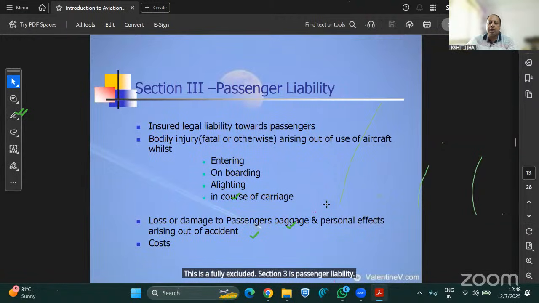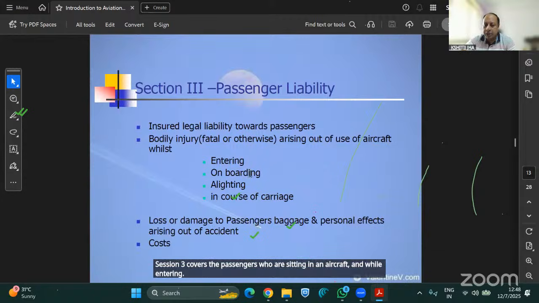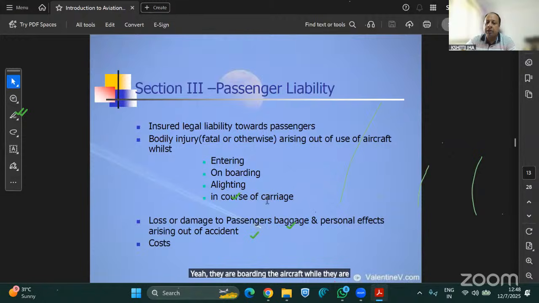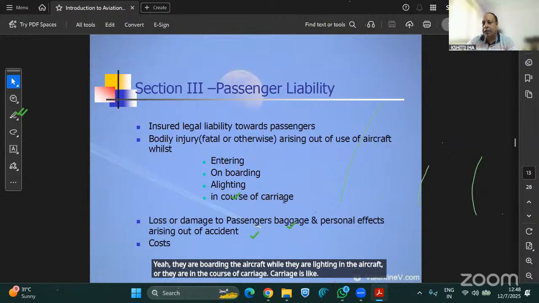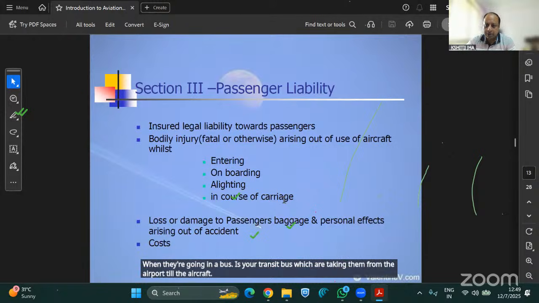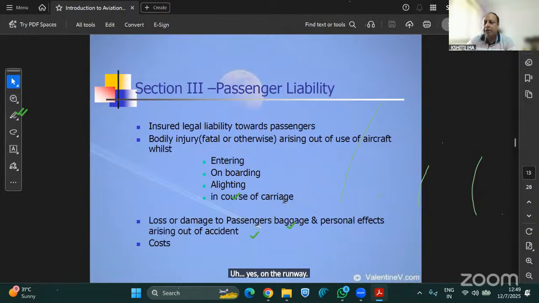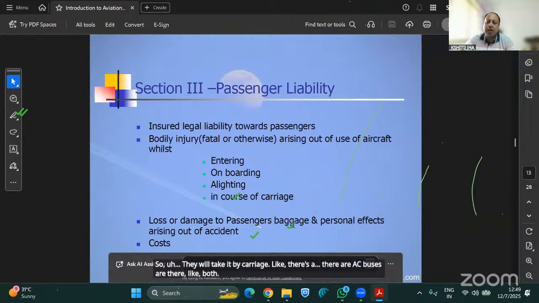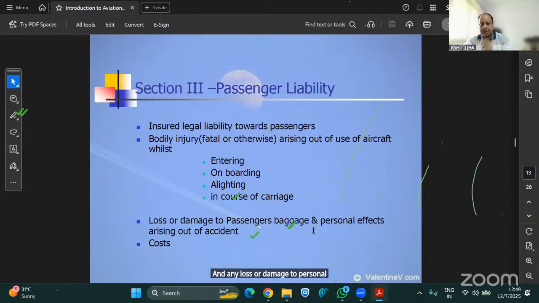Section 3 is passenger liability. Section 3 covers the passengers who are sitting in an aircraft, and while they are boarding the aircraft, while they are alighting from the aircraft, or while they are in the course of carriage. Carriage is like when they are going in a transit bus which takes them from the airport to the aircraft, standing in the parking bay or on the runway. Like there are AC buses, like that.